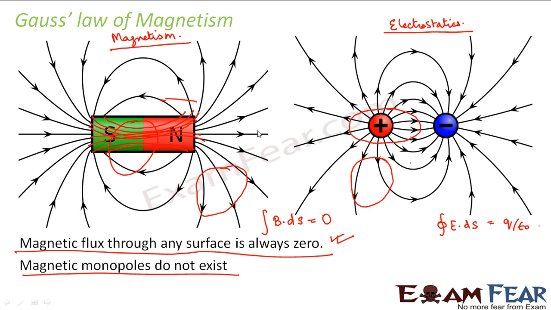They always exist as a combined thing called a magnetic dipole. You cannot isolate the north pole, you cannot isolate the south pole. So you will never have any charge enclosed by the surface. So Gauss's law in turn proves that magnetic monopoles can never exist at all. I hope it is clear to you now what Gauss's law of magnetism is.